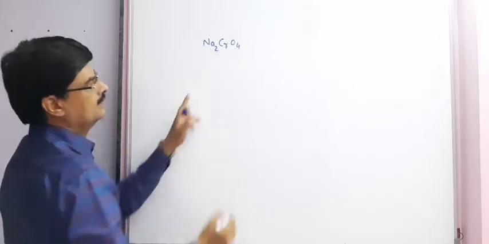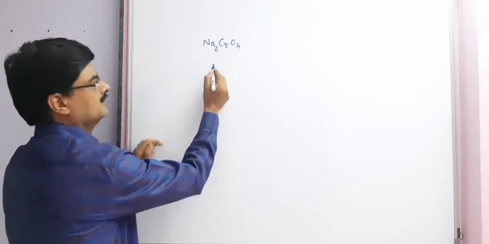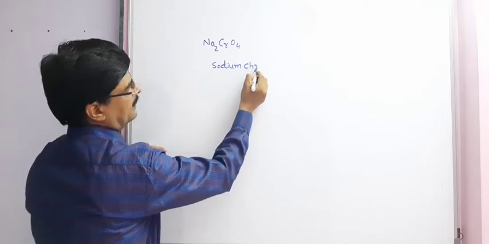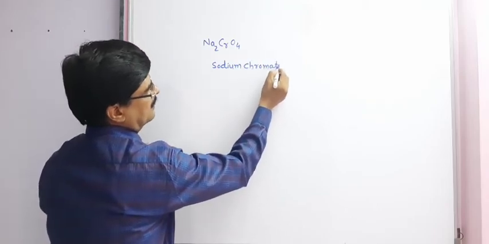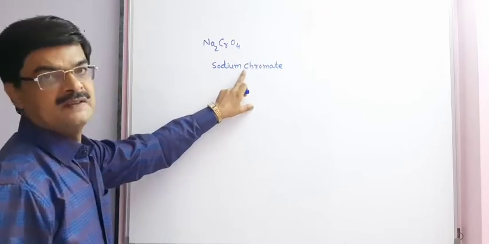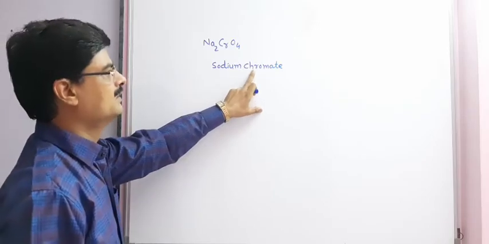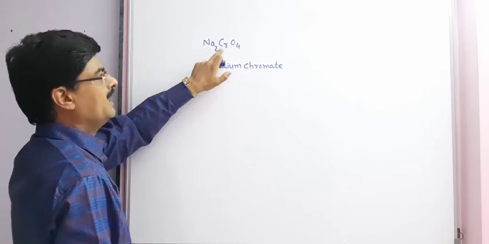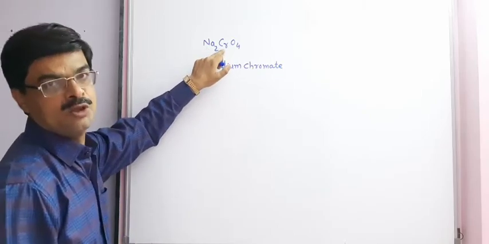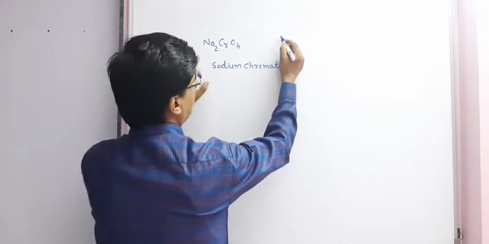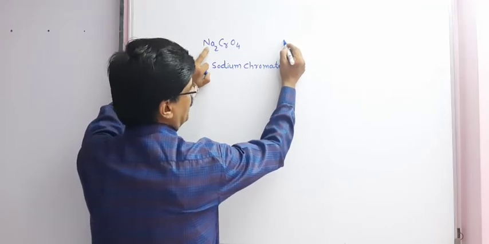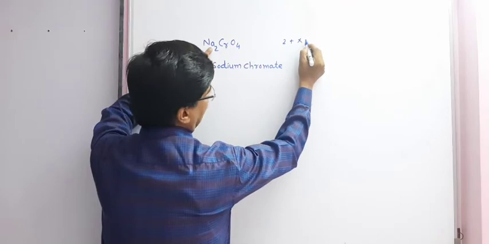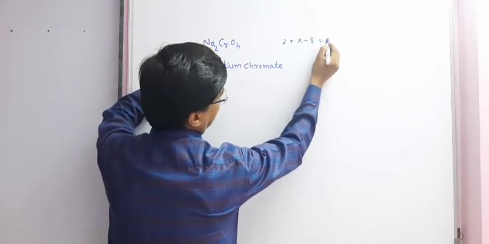Na2CrO4, sodium chromate. This is simply the name sodium chromate, but we want to consider it according to stock notation. First, find out the oxidation state of chromium. Taking Na oxidation state +1, so 2 ones are 2, plus chromium x, minus 8 is equal to 0.